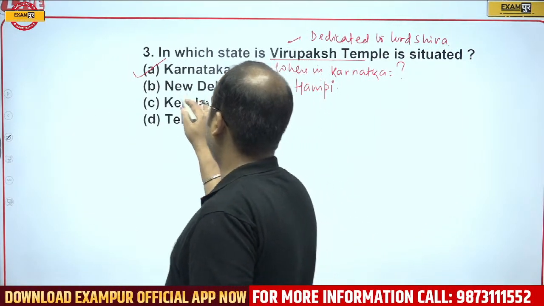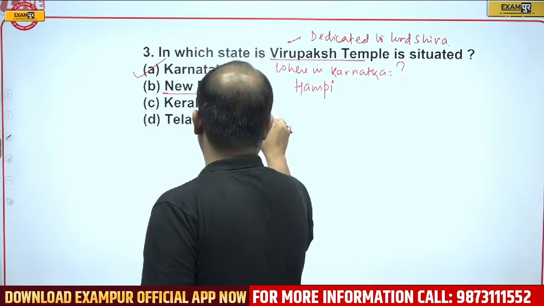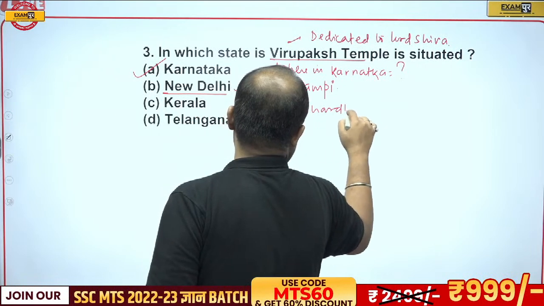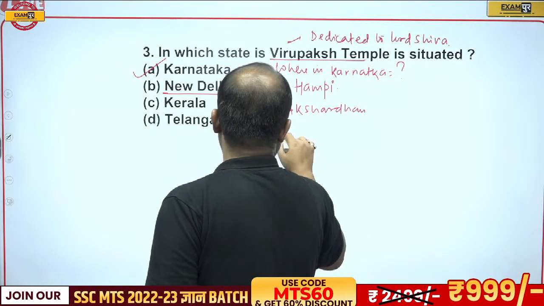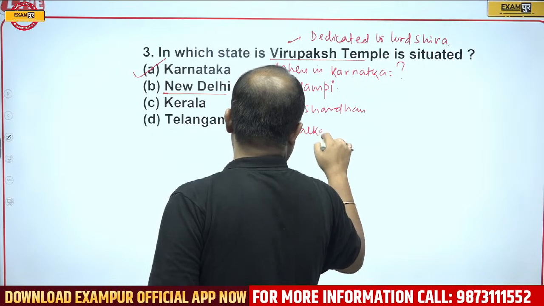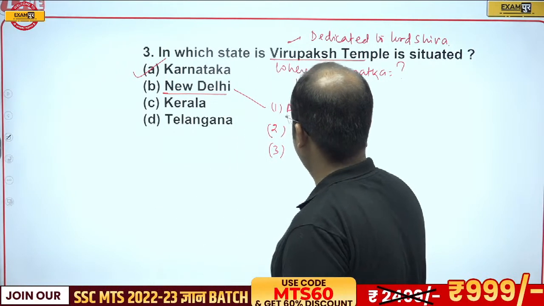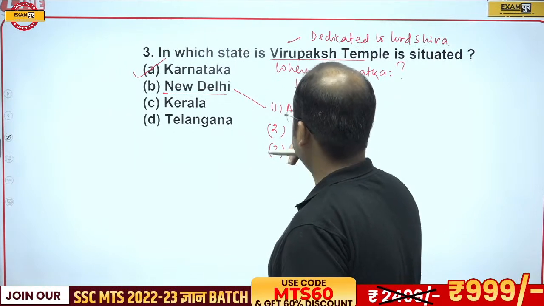Now guys, if I talk about the famous temples of Delhi, one is Akshardham, then Kalkaji temple, then you will find a very famous temple that is called Adya Katyayani temple.